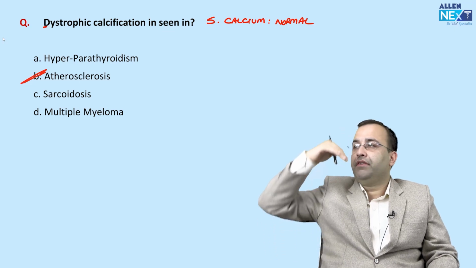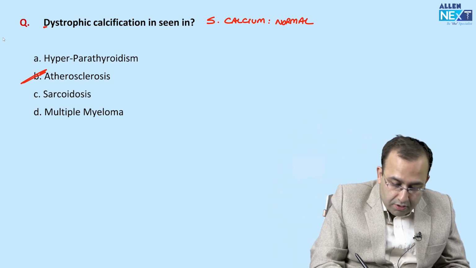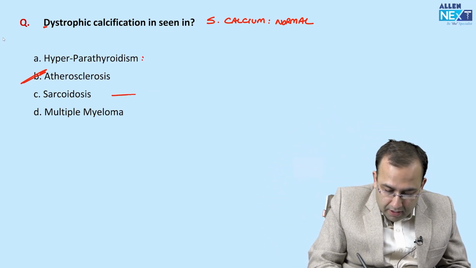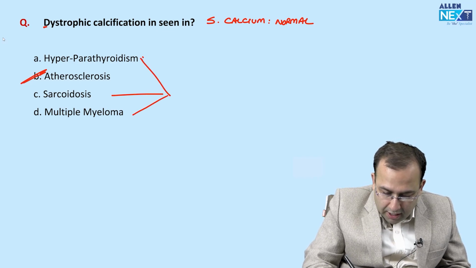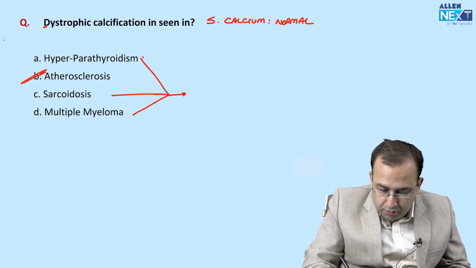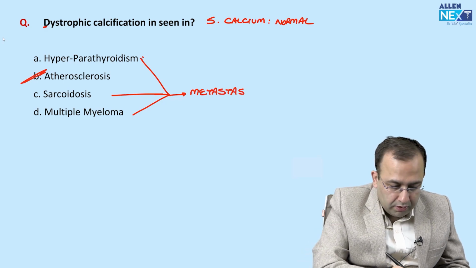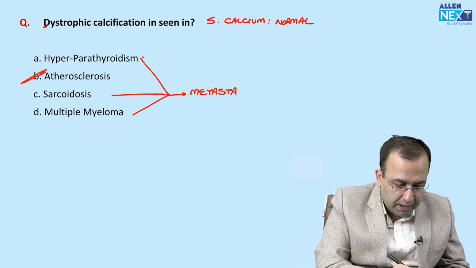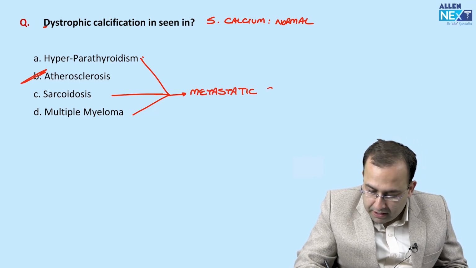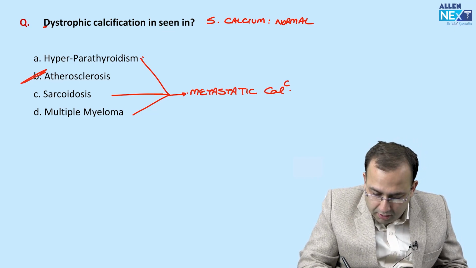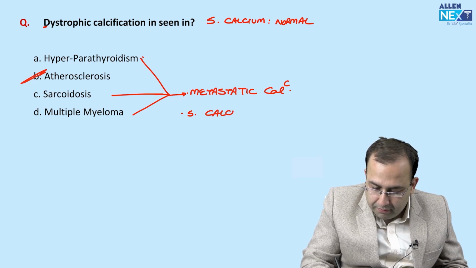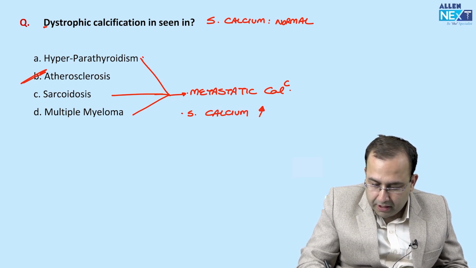Versus metastatic calcification, where calcium is high. So hyperparathyroidism, sarcoidosis and multiple myeloma show metastatic calcification. In all 3, serum calcium is increased.